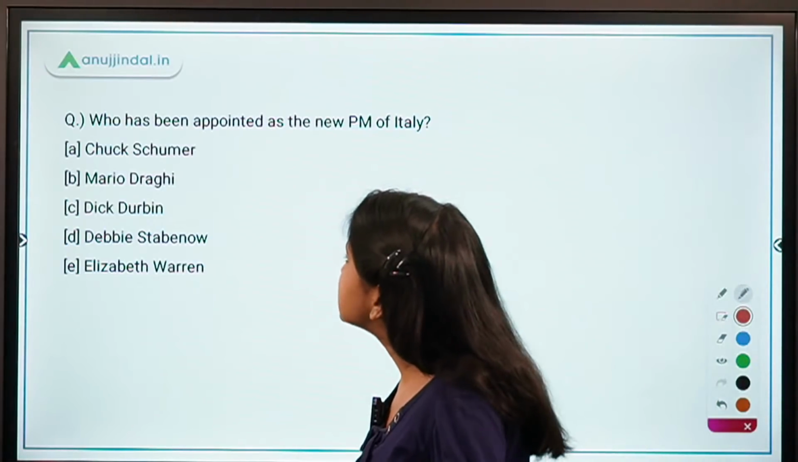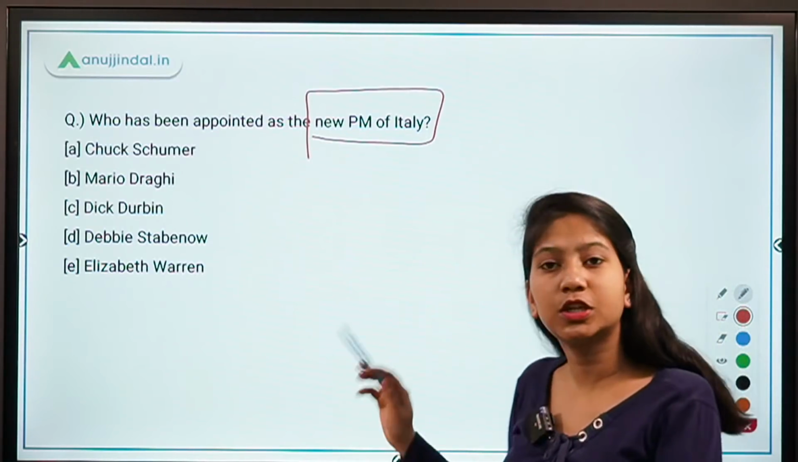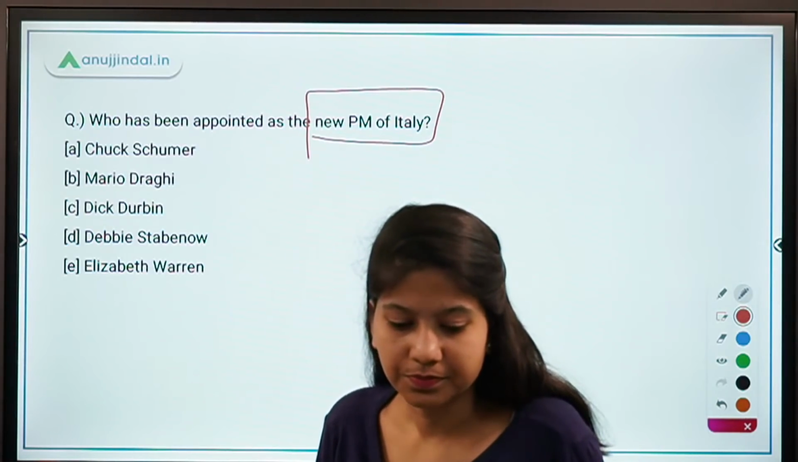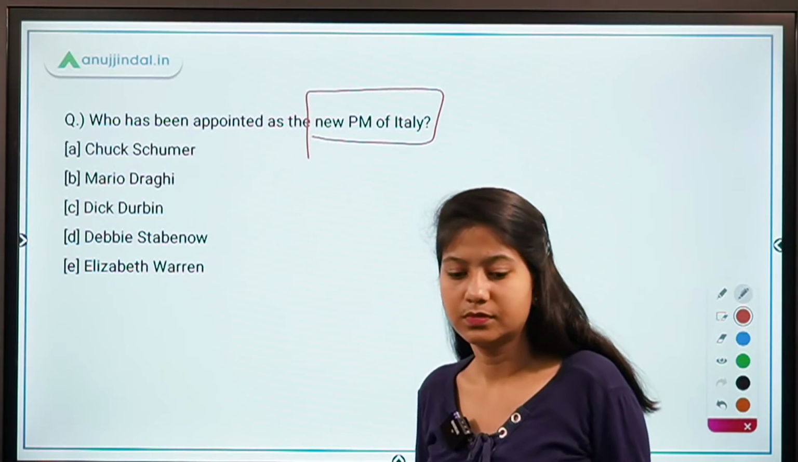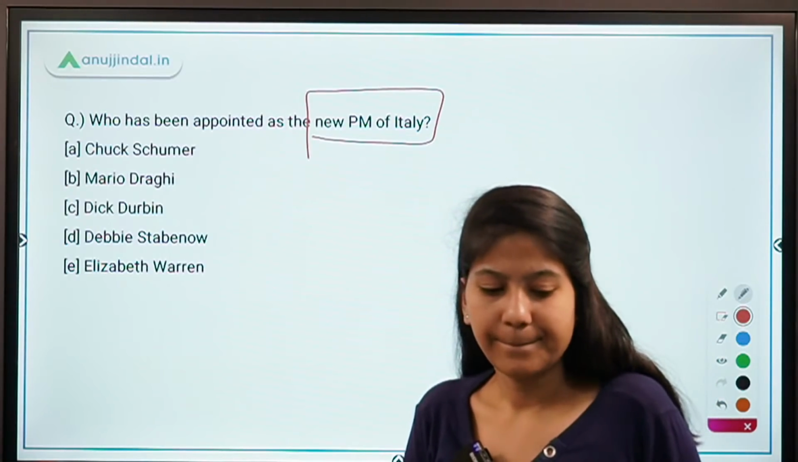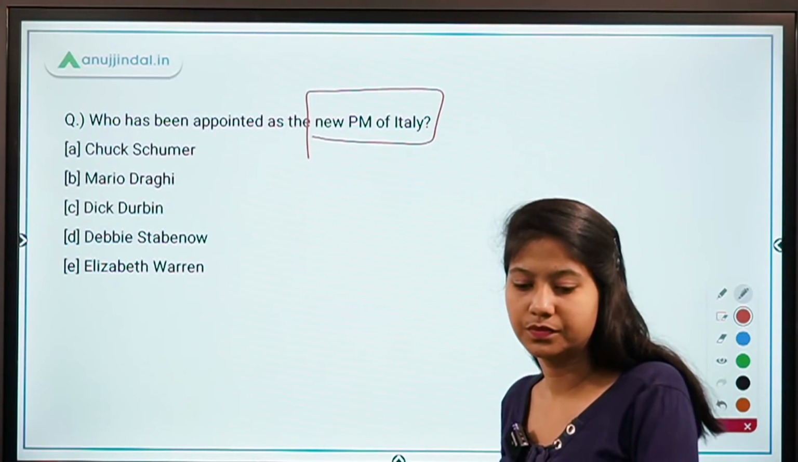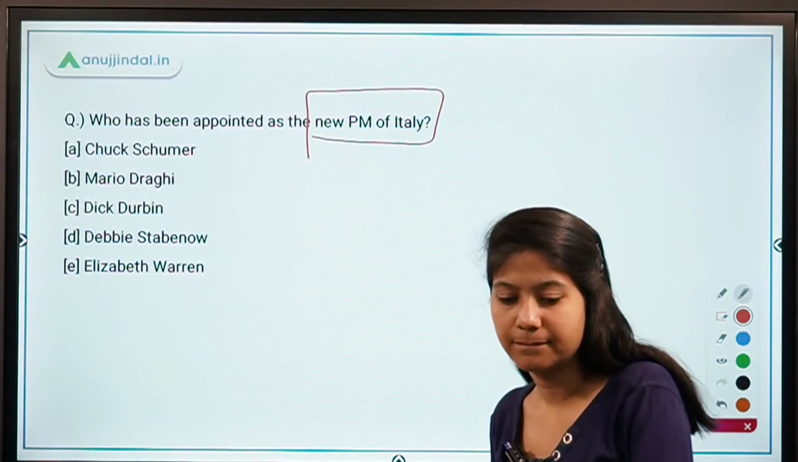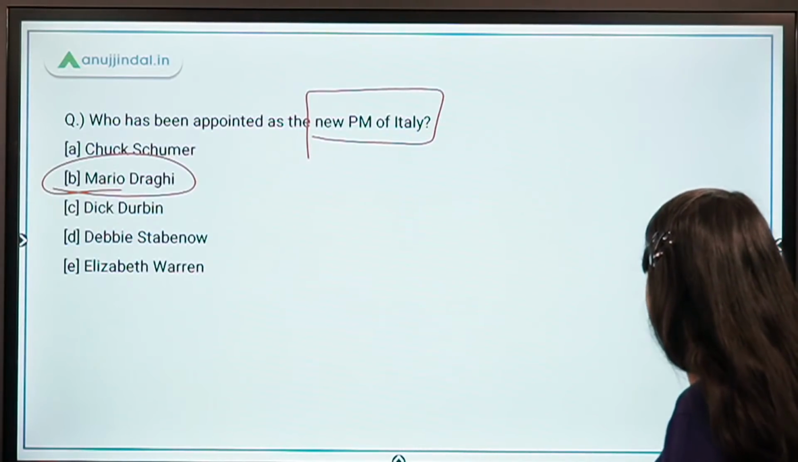Who has been appointed as a new Prime Minister of Italy? So you have the 5 options. Tell me the new Prime Minister of Italy. Recently appointed. Tell me the name. Absolutely right, guys. It's option B, Mario Draghi.